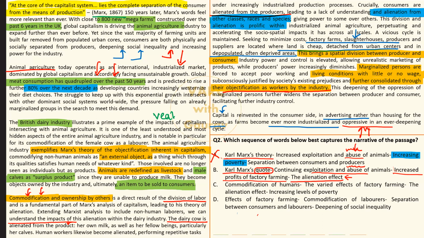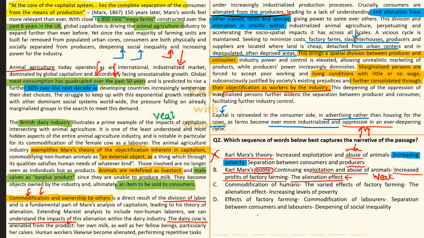Producer industry, no. So there are 2-3 players mentioned in the system. Alienation किसके बीच में? तो it is specifically between producer and the consumer. वो वाला part missing है. So the option is very very weak actually. एकदम से reject नहीं कर सकते हम, like we rejected option A, but option B is very very weak. We'll select it only if C and D turn out to be even worse.